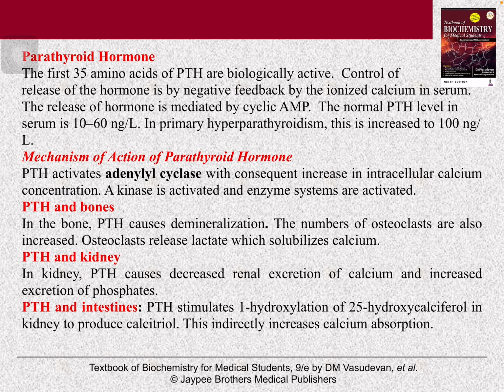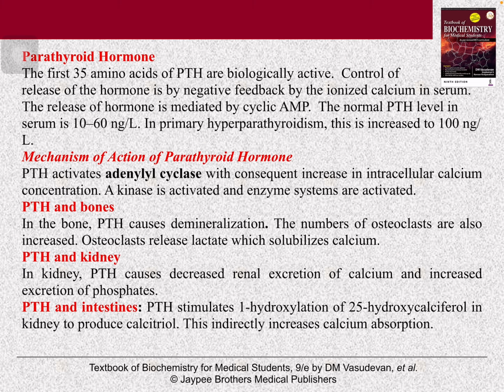Now PTH, parathyroid hormone. The first 35 amino acids of PTH are biologically active. Control of release of the hormone is by negative feedback mechanism by ionized calcium in serum. The release is mediated by cyclic AMP.